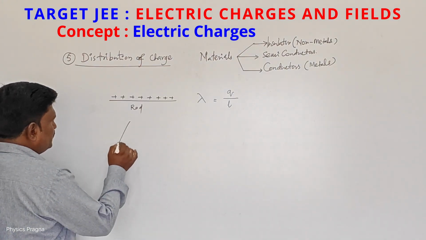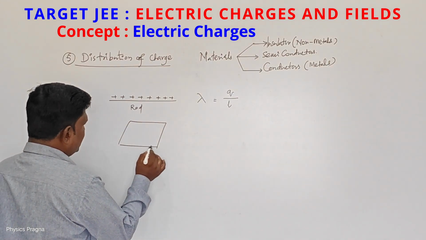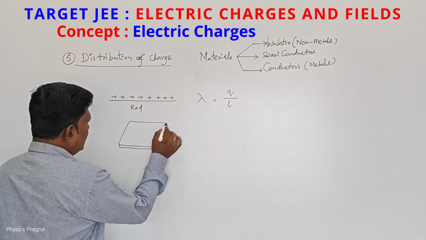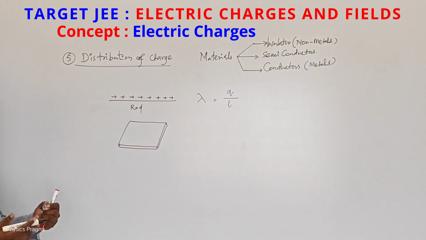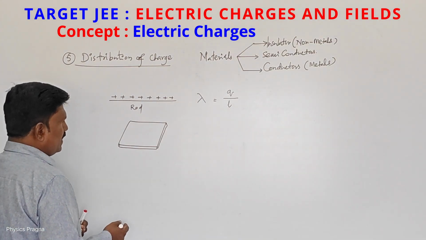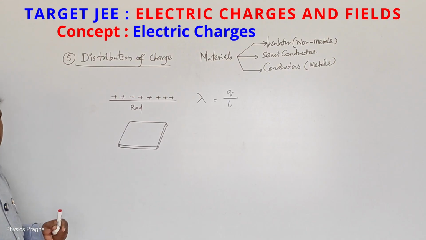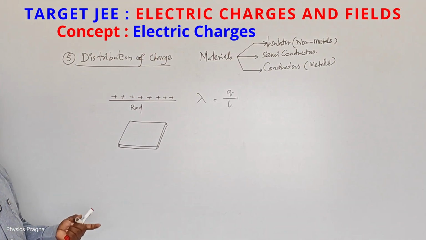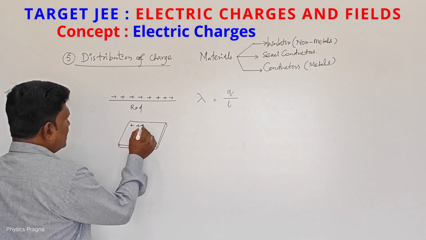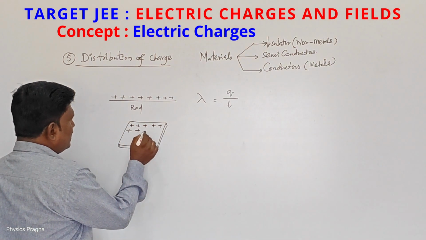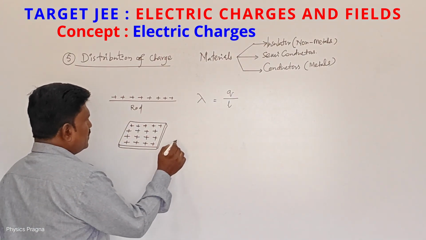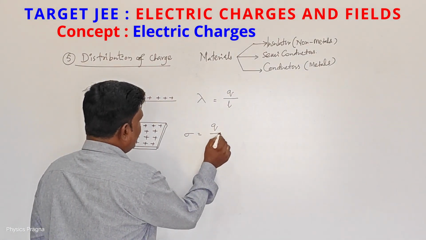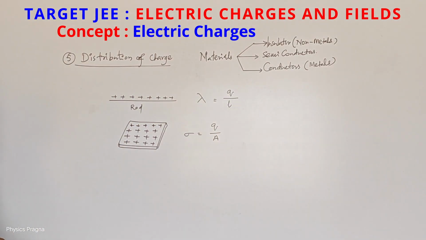And if I take a lamina, a metal sheet, a conducting sheet, in a lamina or a sheet the thickness is very small and the area is very large. If I give charge to this, all the charge resides on the surface of the conducting sheet. So we can calculate charge per area, the areal charge density.